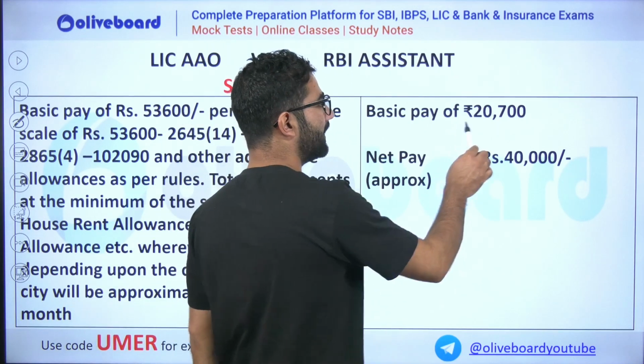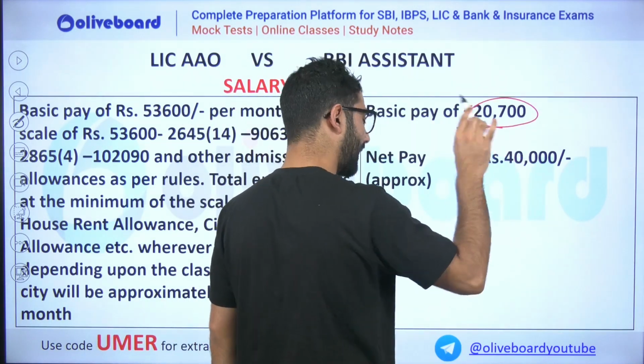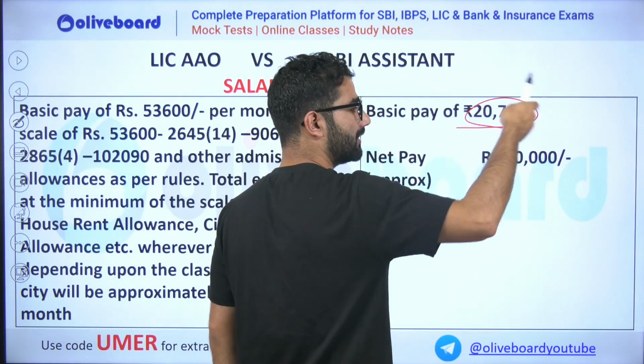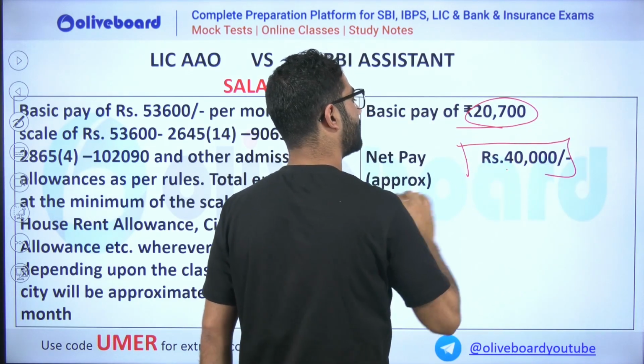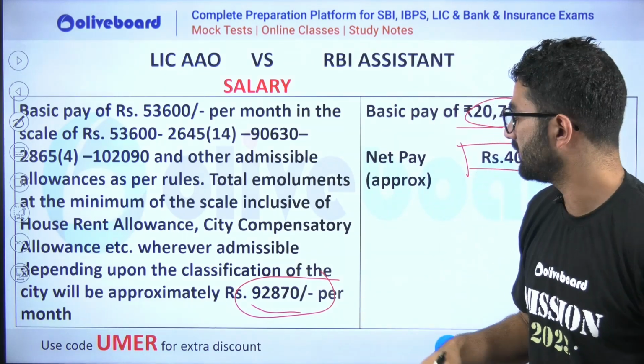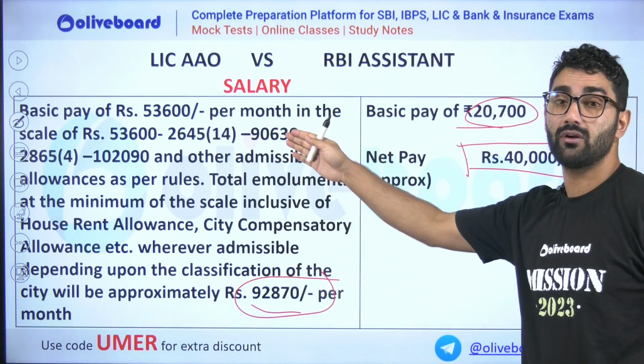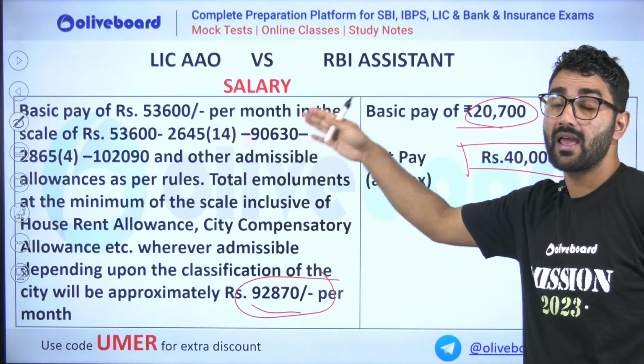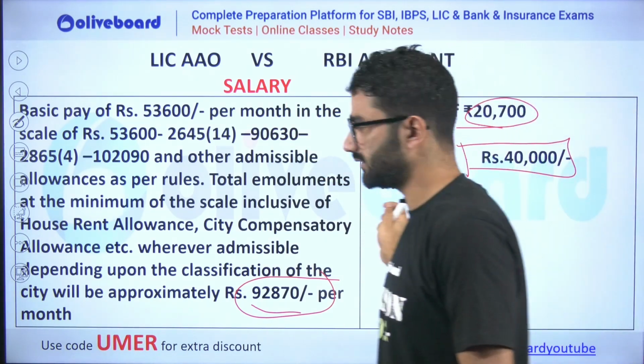This will be the basic pay. It doesn't mean only this salary. This is the basic pay, there will be some increments and all that. Then after some time you will reach 48,000 plus in hand. And can we say that the salary comparison is quite good? Salary is quite good for LIC AAO as compared to this.